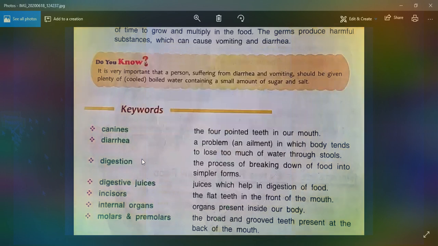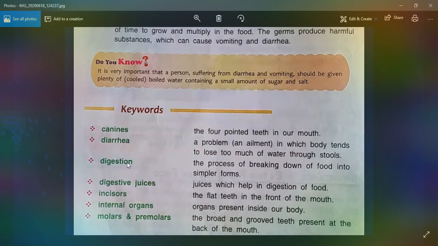Keywords. What is the meaning of these words? Canines: the four pointed teeth in our mouth. Diarrhea: a problem in which the body tends to lose too much water through stools.